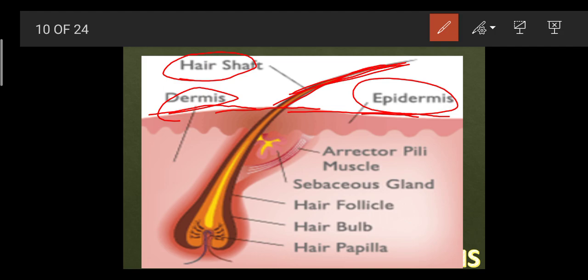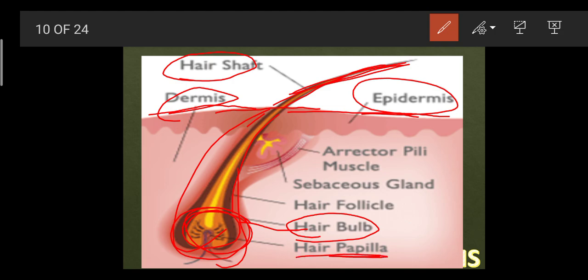Now we will see the next part, that is the hair root. Where is the hair root present? It is embedded within the dermis. This is the hair root part. The lower part of the root forms a bulb-like structure called the hair bulb. See here, this is the hair bulb, and this contains the hair papilla. What does papilla mean? It means that it is supplied with blood vessels.